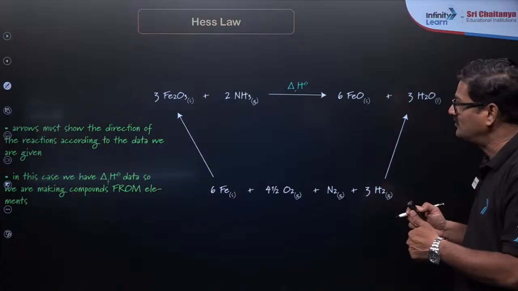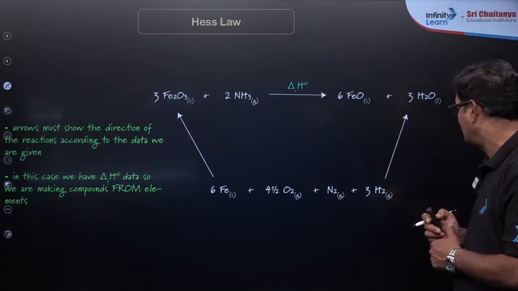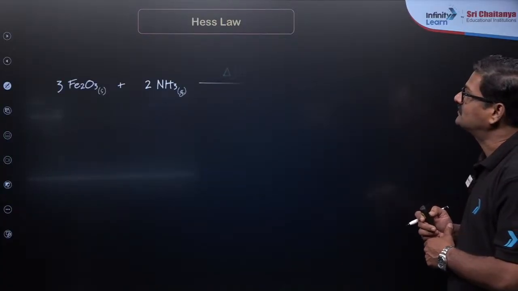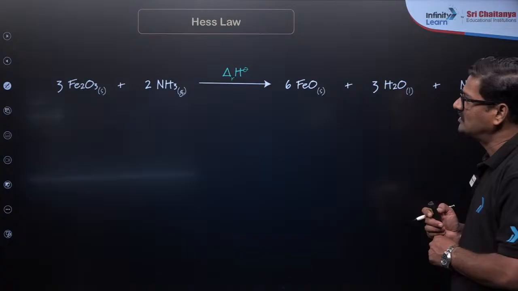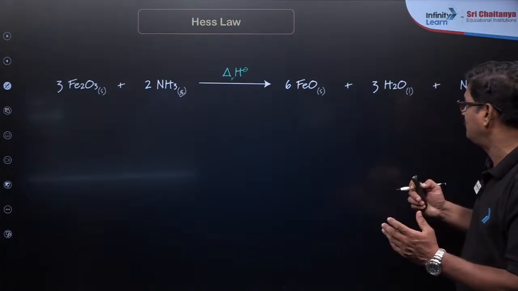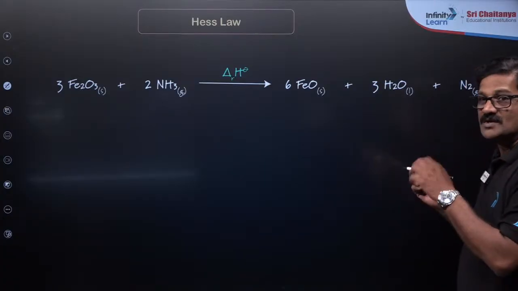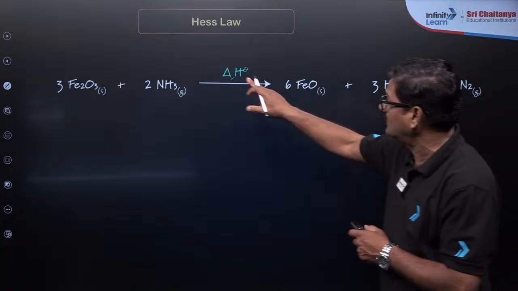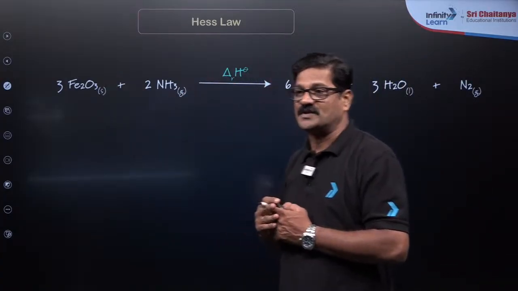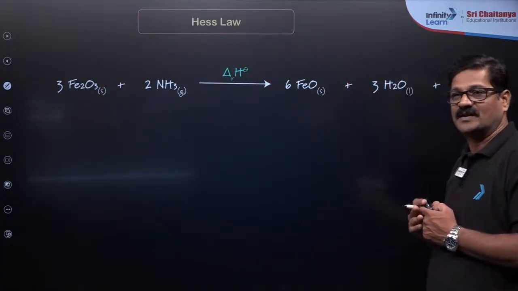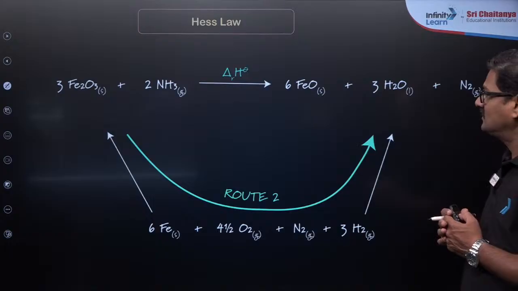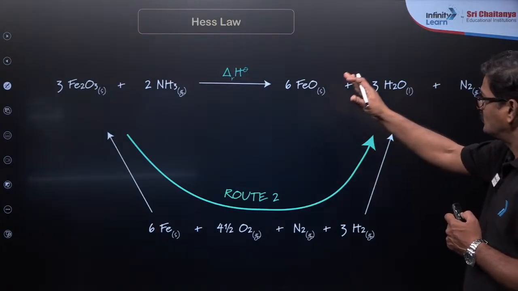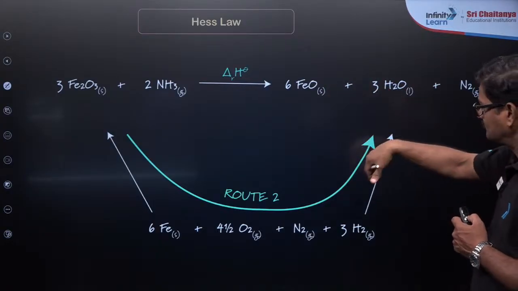Elemental state का जो values हमको पता है, let us see how to do that. So in this, first you see Fe2O3 plus NH3 gives rise to FeO plus H2O plus N2. Stoichiometry balance करना, कौन सा coefficient में, that is also very important, my dear children. Now in this is the root 1 and this is the root 2.